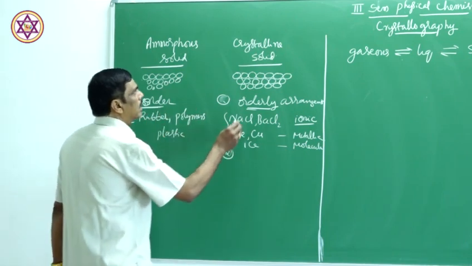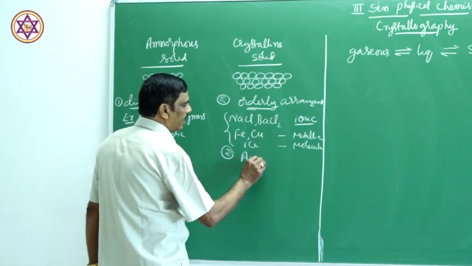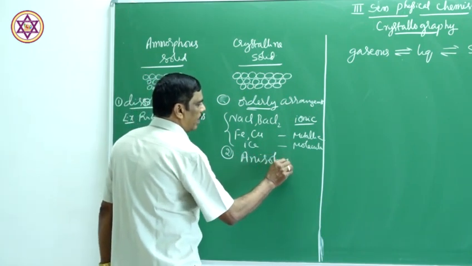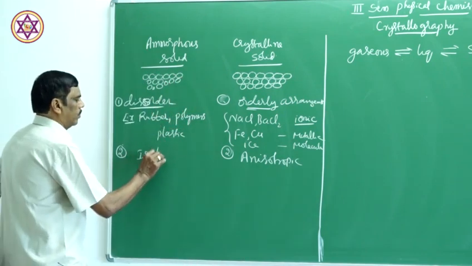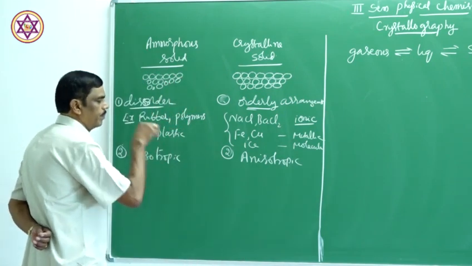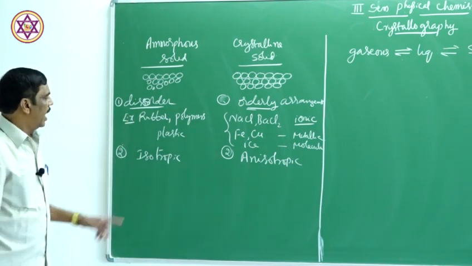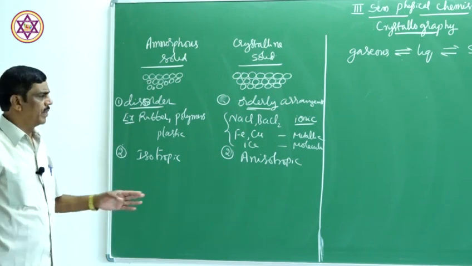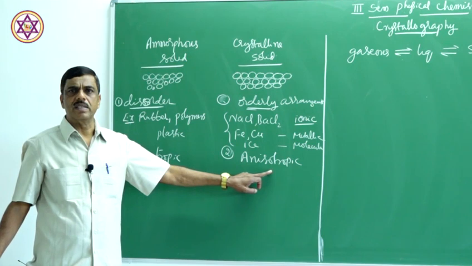Crystals are anisotropic in nature, whereas amorphous solids are isotropic. What is meant by isotropic and anisotropic? Isotropic means similar. Anisotropic means there is a difference.